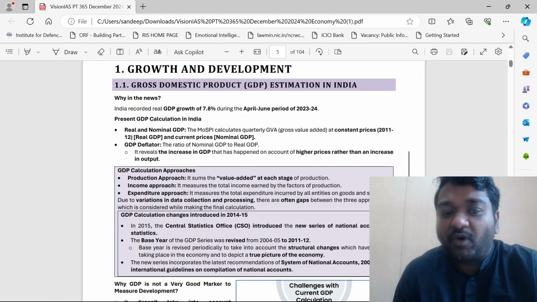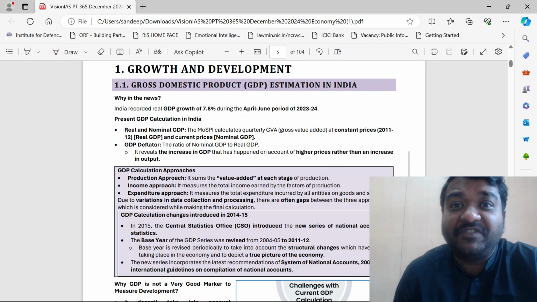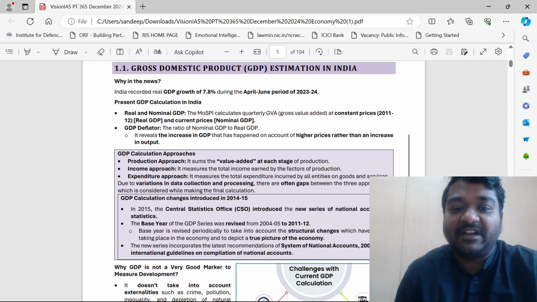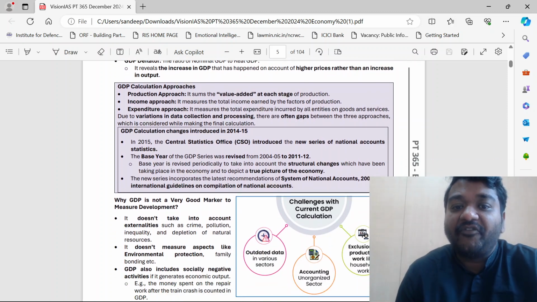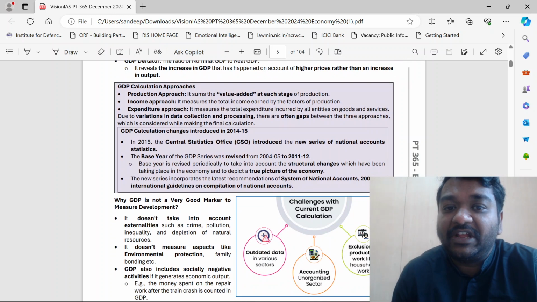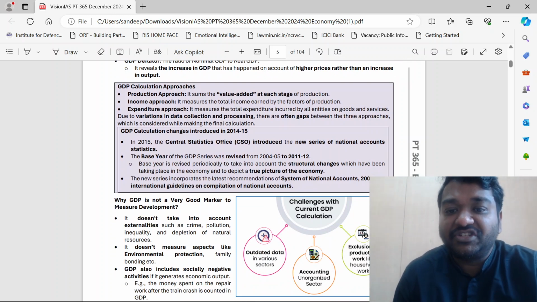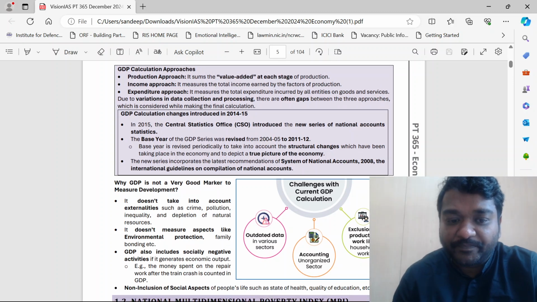And please see what is the difference between GDP and GVA, right? And how exactly have we started calculating it from 2014-2015? Where there was a significant change and the base year was also changed to 2011-2012. So this is very, very important for you.